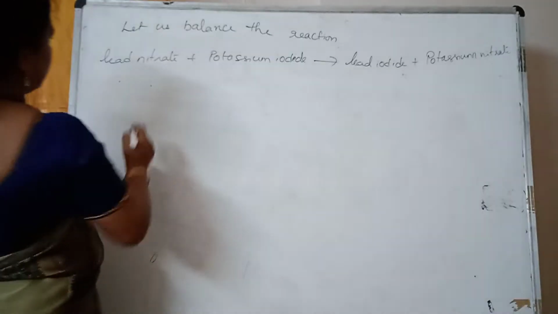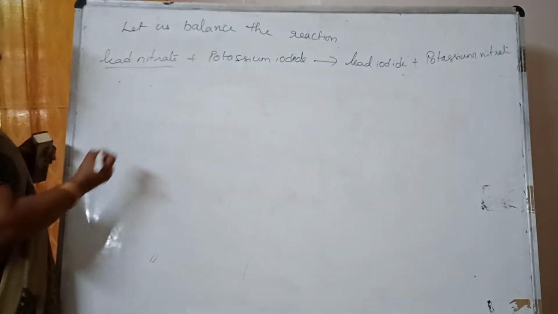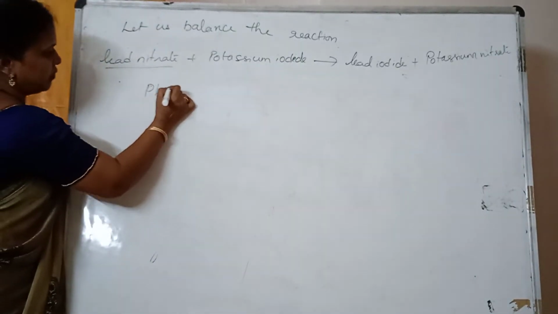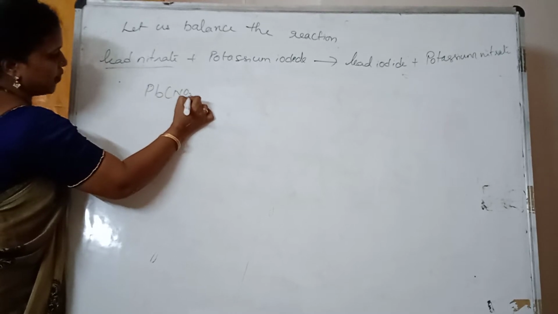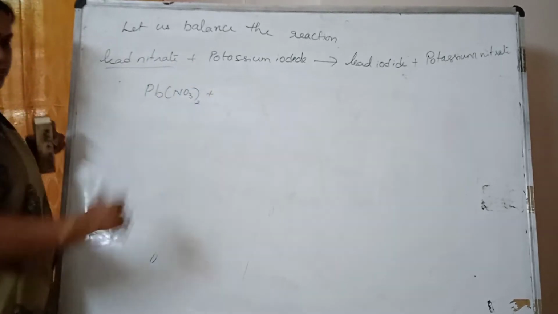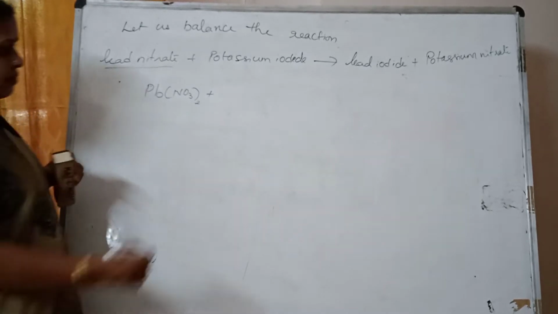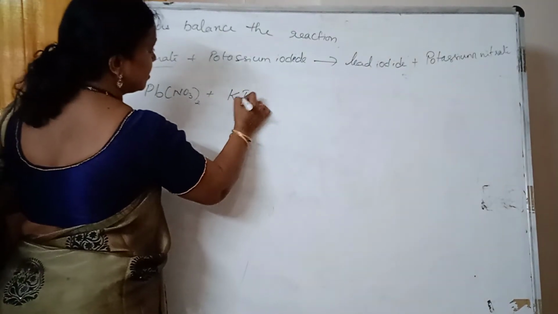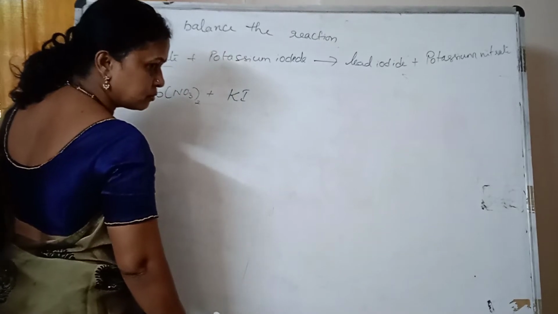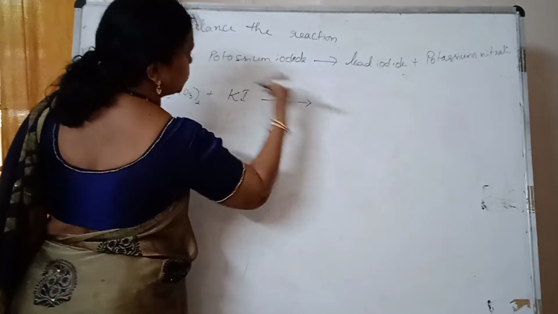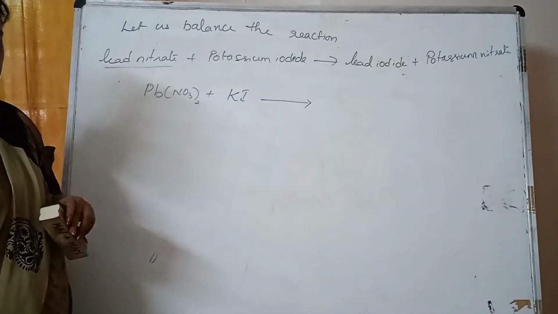Pb(NO3)2, lead nitrate. Very good. Plus potassium iodide, KI. Very good. KI gives rise to lead iodide, formula.